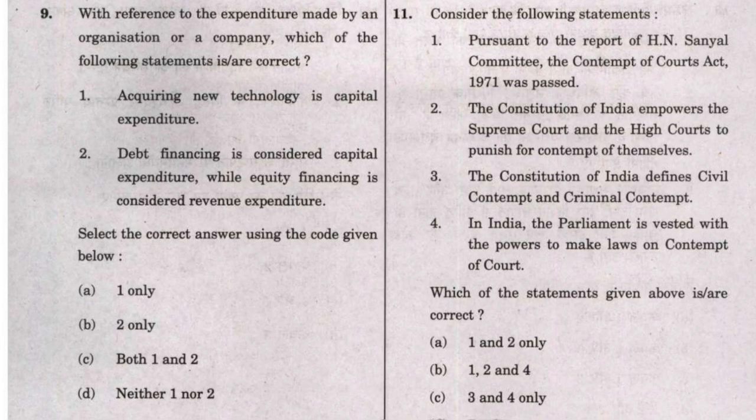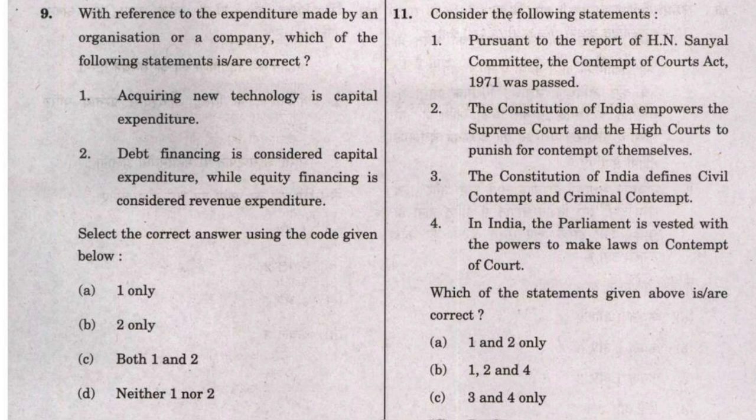Now in this question they are talking about contempt of court. So you must have come across this term contempt of court in newspapers and daily current affairs. And so it's very obvious to think, who else will punish if the Supreme Court and High Court don't have the power to do that?